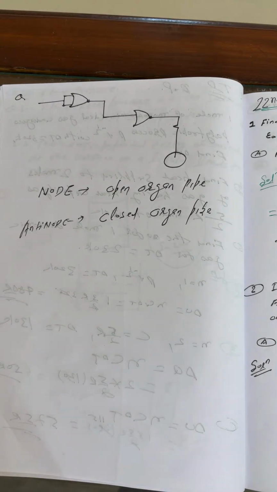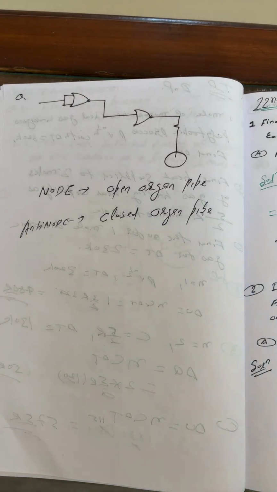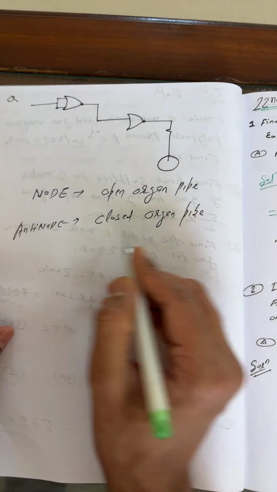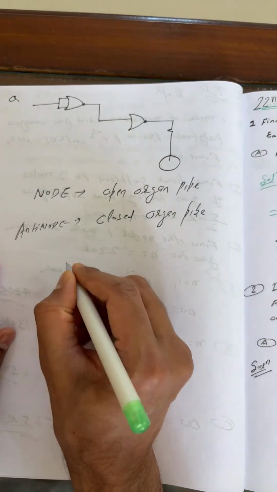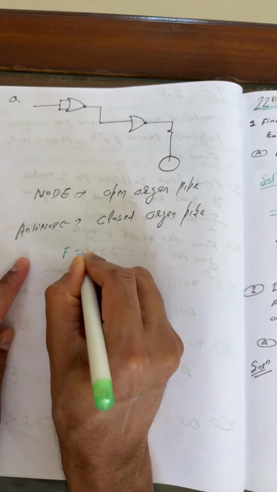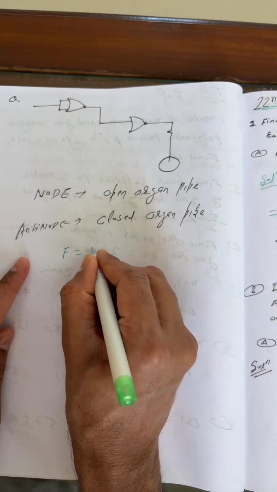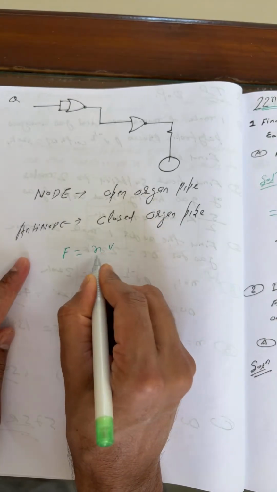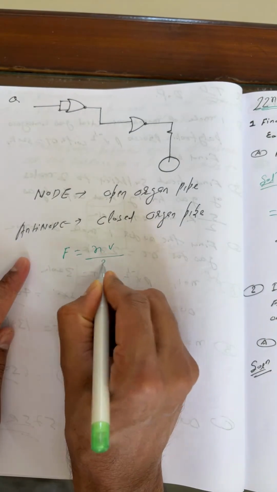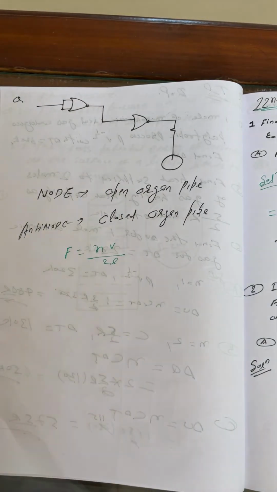All of you may remember F is equal to what? V upon 2L. I hope all of you remember. F is what? Tell me everyone. What is the formula of F? This is the general formula for students. F is equal to frequency, N times V, the velocity of sound, upon 2L. It's a general formula, students.